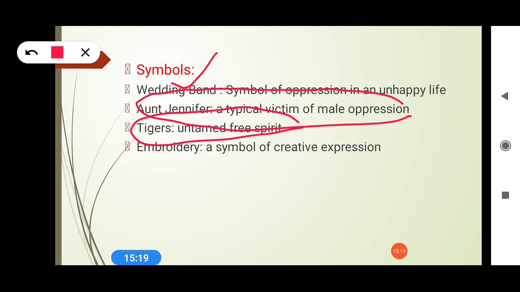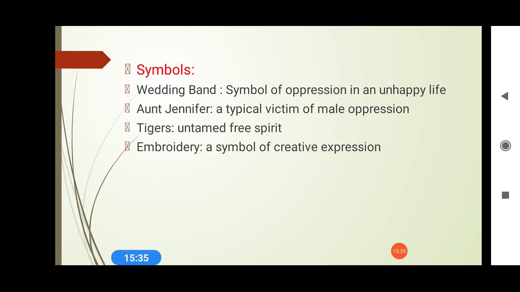And the last symbol used is embroidery. Embroidery here means what? A symbol of creative expression. It means Aunt Jennifer is very creative, but she hasn't got that many opportunities in her life to show her creativeness. So this is all about the poetic devices that have been used in the poem.